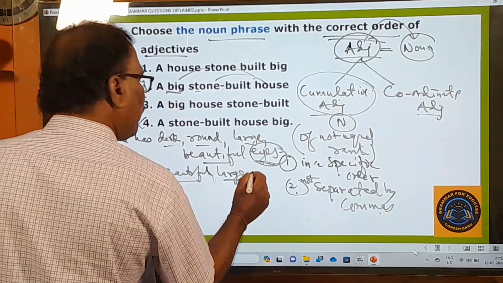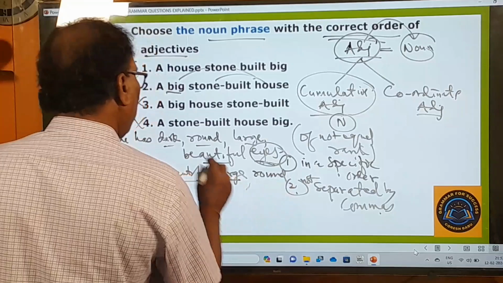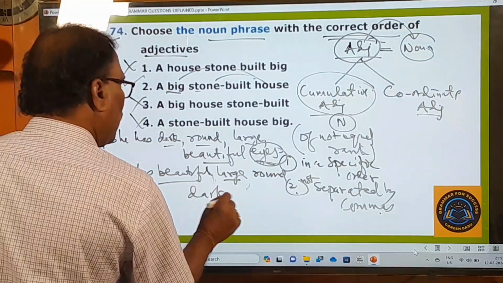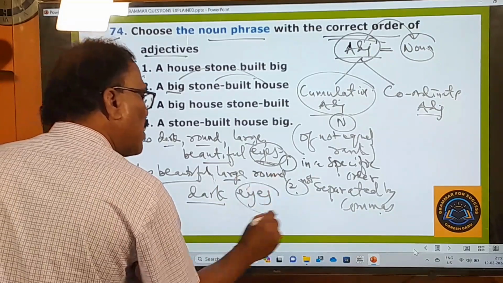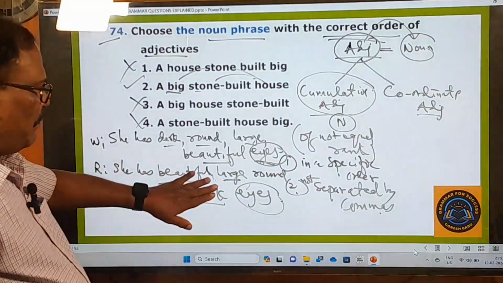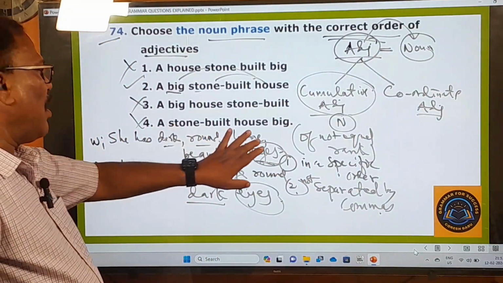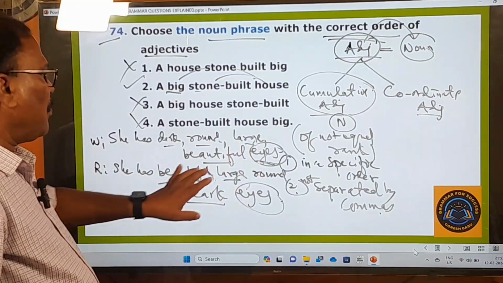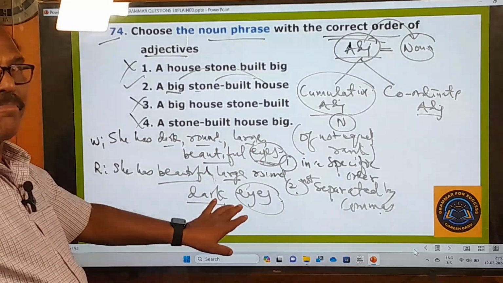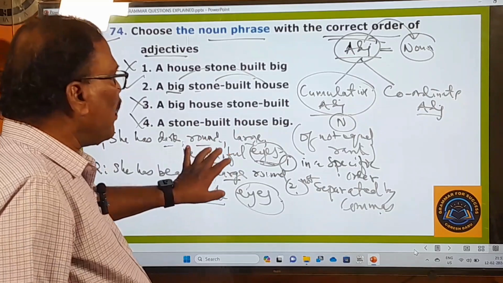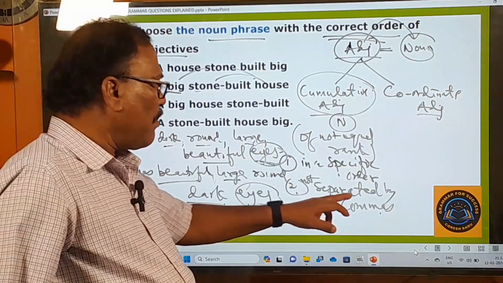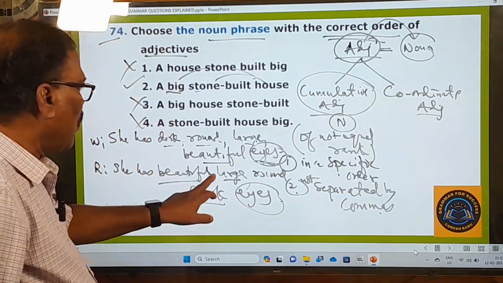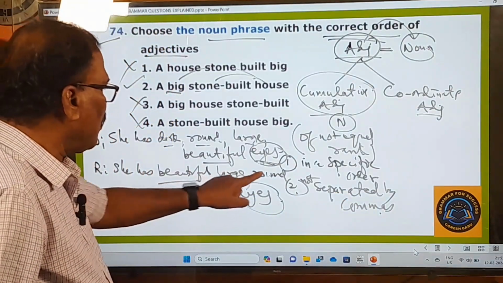Beautiful, large, round, dark eyes. This must be your answer. Don't say dark, round, large, beautiful eyes, but beautiful, large, round, dark eyes. Because these are not of equal rank, they must be written in a specific order, and they must not be separated by commas. No commas are used anywhere.